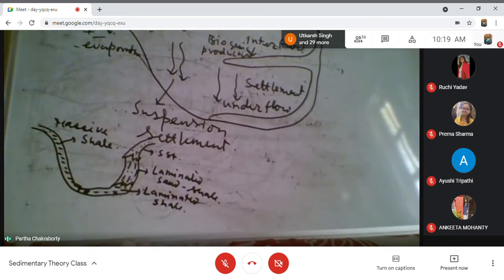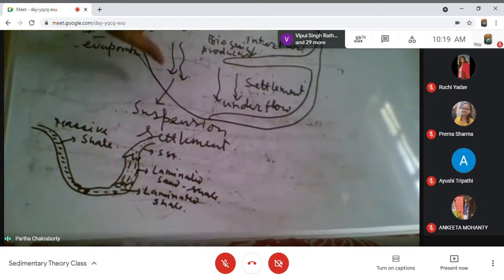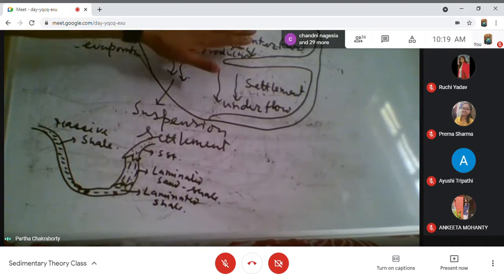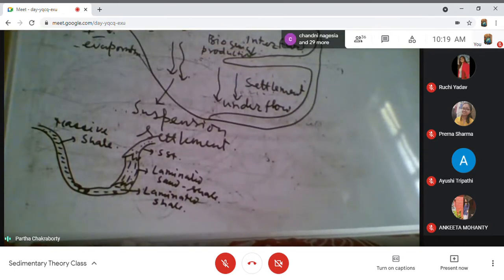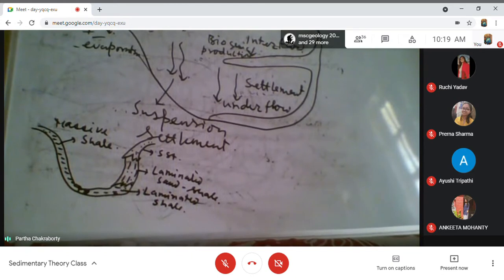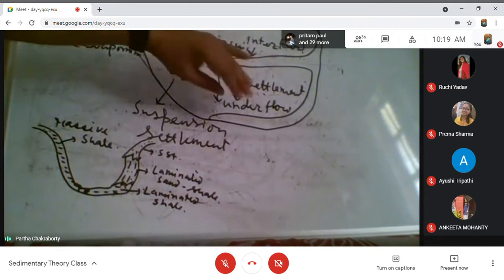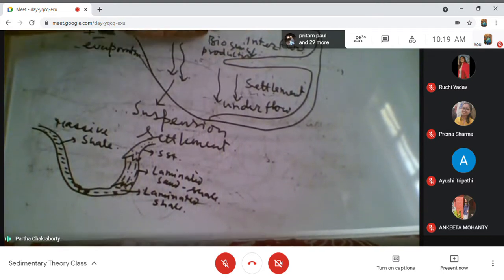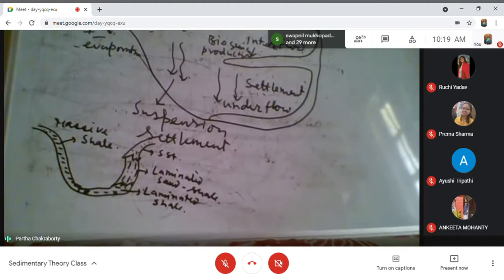But when the lake becomes a chemical lake, with not much supply, then you have biogenic production. Actually, in this model both open and closed lakes have been shown together. In the case of an open lake, or an overturned lake, a lake which is getting an active supply, the biogenic production will be very, very less. It will be mostly clastic, and this is the pattern. But if the supply is not very high, then there will be biogenic production, and that will be settling to the bottom. So this is a general pattern of the lake.